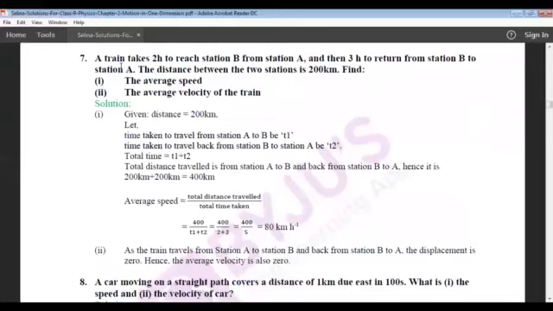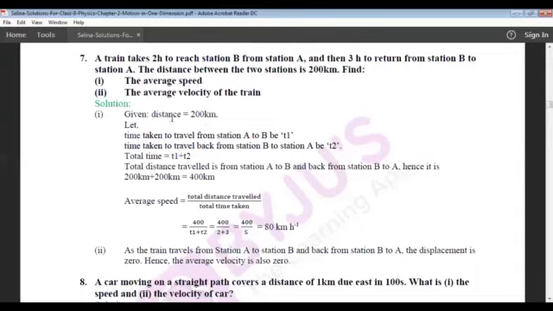Next one. A train takes 2 hours to reach station B from station A and then 3 hours to return from station B to station A. The distance between two stations is 200 kilometers. Find the average speed and the average velocity of the train.